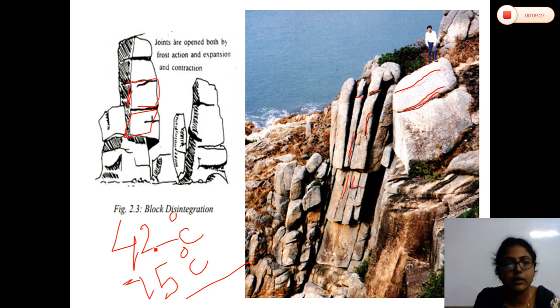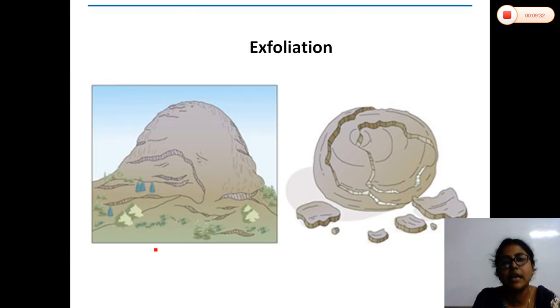One more physical weathering takes place due to the same reason, that is called exfoliation. You all have seen how the peels of an onion get peeled off. In the same way, here the outer part of the rock will be peeled off from the inner part, and this is called onion peeling weathering or exfoliation. You can see in this image how the outer surface of the rock is getting peeled off from the inner part. This is the outer part and this is the inner part.